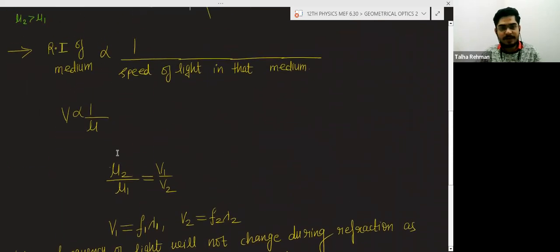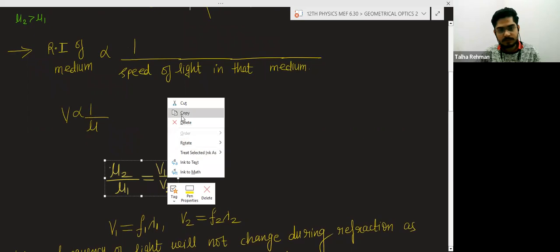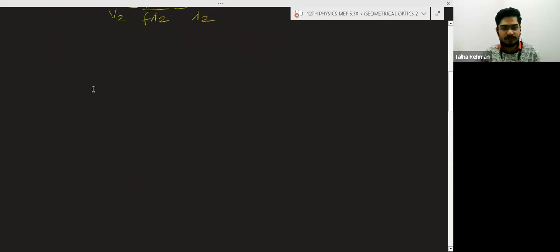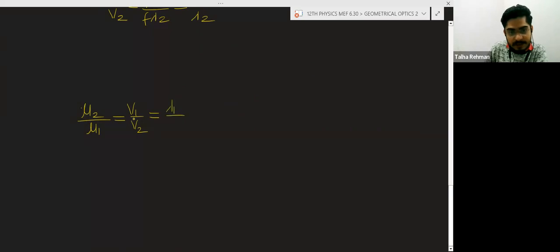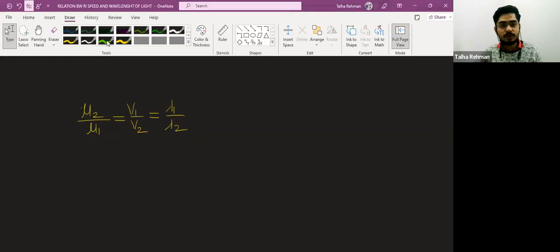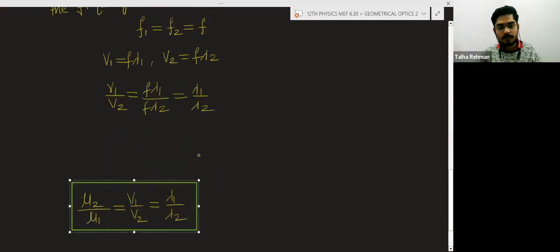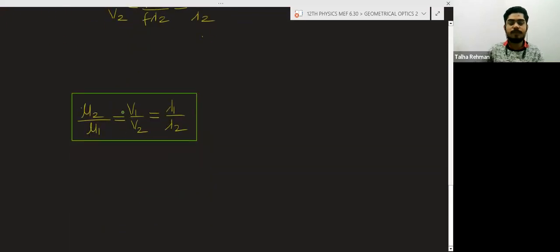So finally we will have the relation. Very important relation. Very important. Refractive index mu2 by mu1, means refractive index of medium 2 divided by the refractive index of medium 1, is equal to speed of light in medium 1 divided by the speed of light in medium 2, is equal to lambda 1 by lambda 2. Means the wavelength of the light in medium 1 divided by the wavelength of the light in medium 2. So remember this formula. This will be helpful for you.